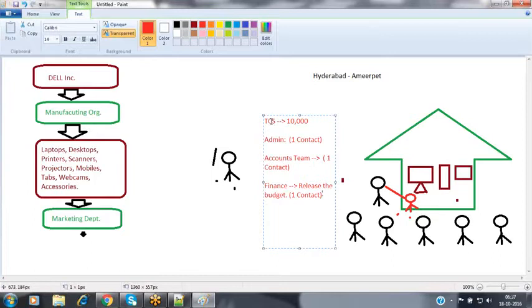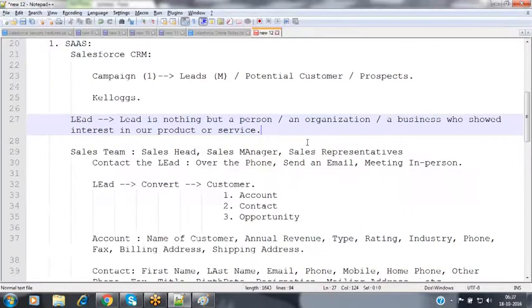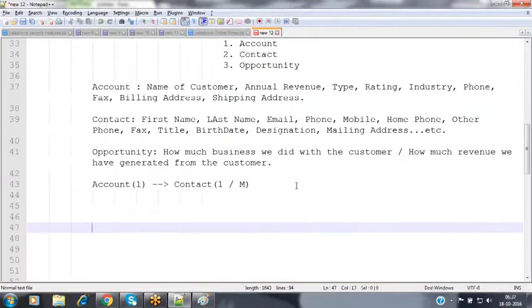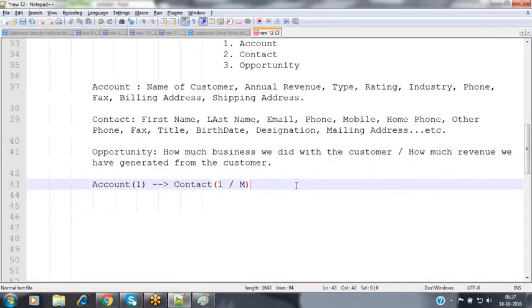The account is only one, here this is TCS. TCS is the customer, and then we have multiple contacts. So in these kinds of scenarios, between the account and the contact, we have a one-to-many association. One customer, multiple contacts are available to us.